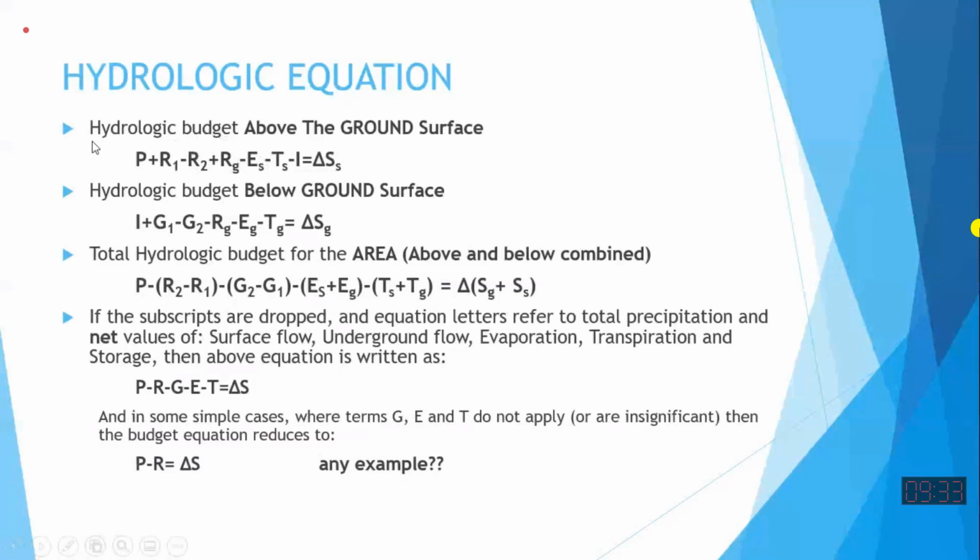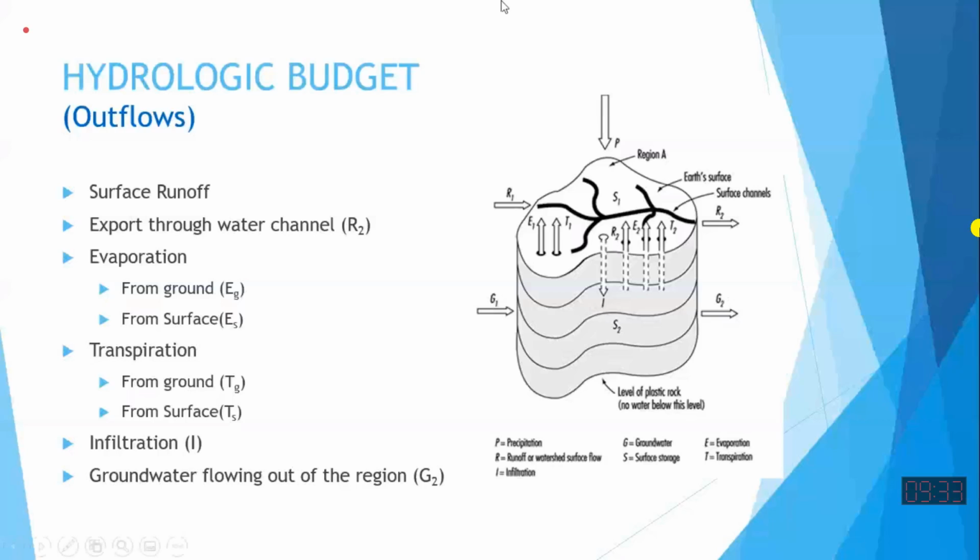So whatever is inflow, we write them. Whatever is outflow, we write with the negative sign. So the difference of these two, inflow minus outflow, will give you the change of storages. That storage can be storage in the soil, storage in the depression, or any storage in that area, in that system. So if we consider the surface water, we are then not considering the atmosphere, we are not considering the ground.